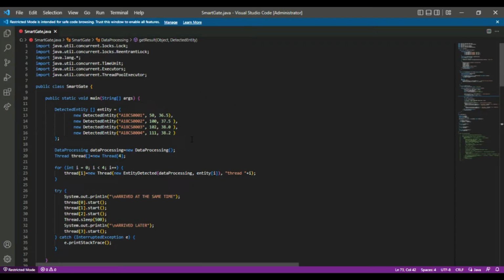Okay, so hello. Today I will be explaining about the unfairness in our code. This is the SmartGate class, where inside it we have the main method. The main method is the method that will be run once the code starts to execute.